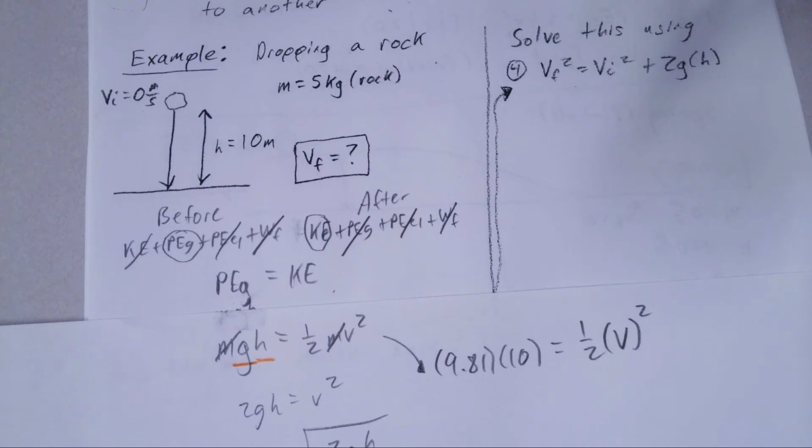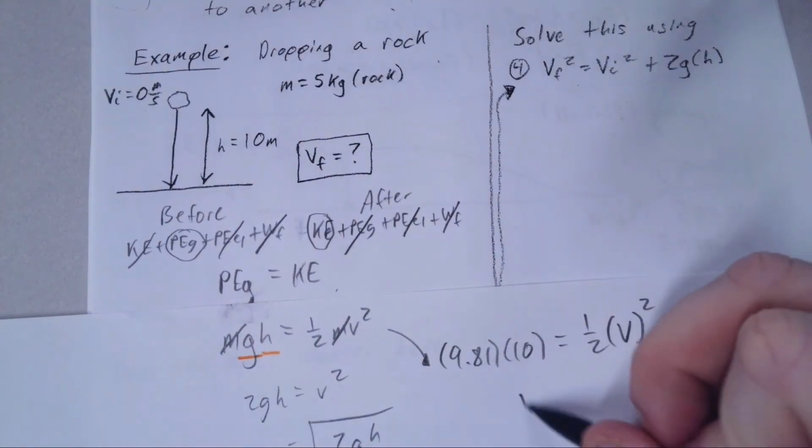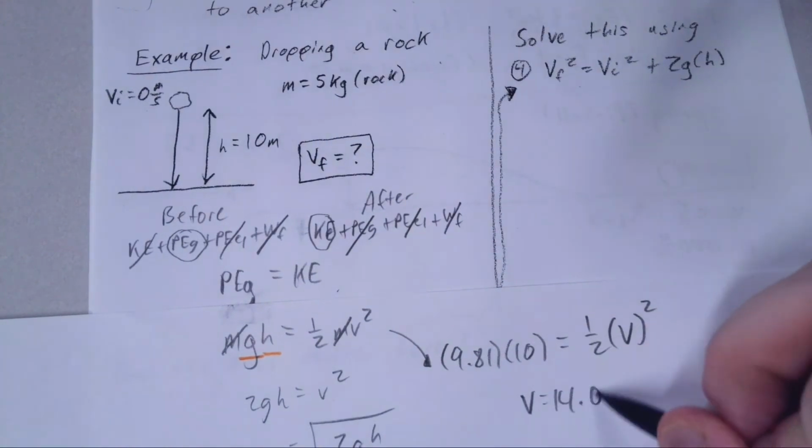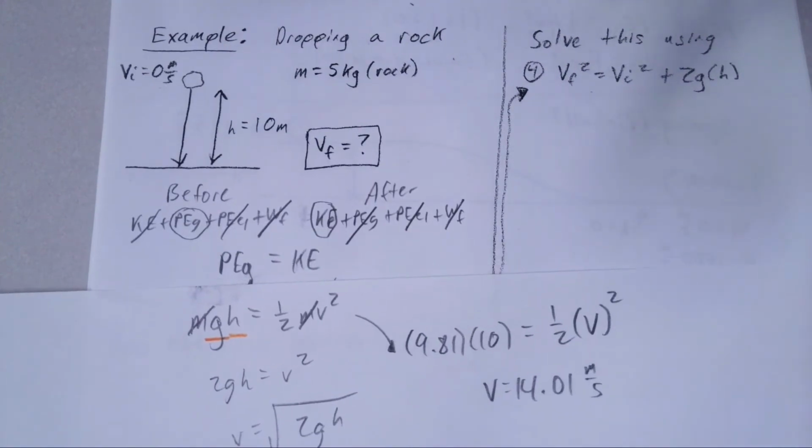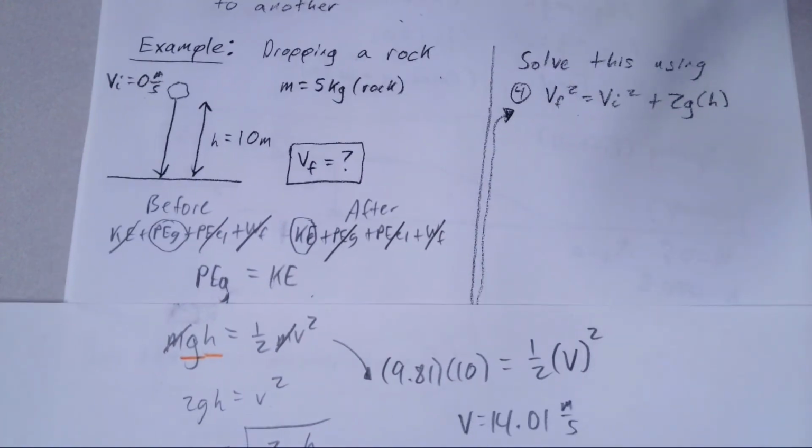It is right. Sorry, times 2. We get approximately 14.01 meters per second. Okay, so that's how to do it energy-wise. Let's compare this to how we did it here.